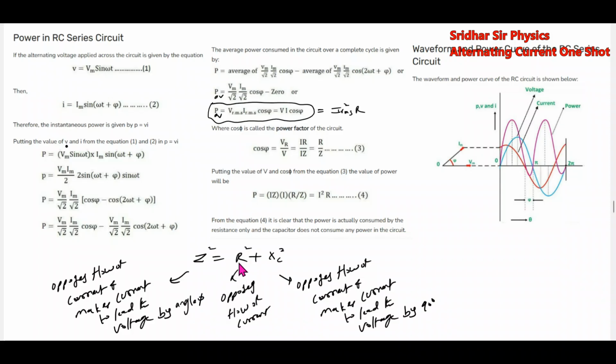Resistance will oppose flow of current, and the current will be in phase with the voltage. What about the capacitive reactance? It will oppose the flow of current and make the current lead the voltage by 90 degrees. What about the impedance? It will oppose flow of current. It will make the current lead the voltage by phase angle phi. This phase angle phi depends on what? Tan phi. The phase angle will be R by Z, R by XC.